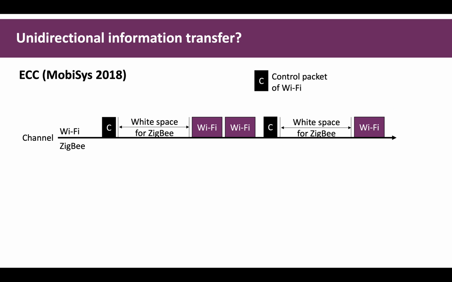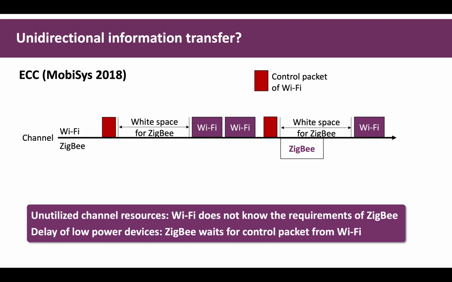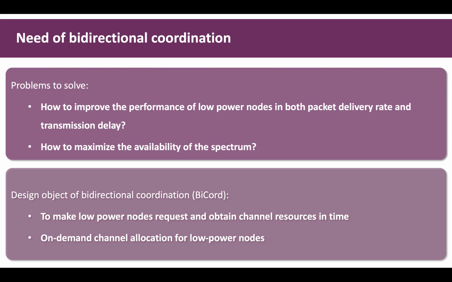Recent approaches use cross-technology communication techniques for channel coordination. For example, in ECC, Wi-Fi devices broadcast a control packet to notify nearby Zigbee nodes about an upcoming white space, so that they may use it for transmissions. However, without knowing the requirements of the surrounding Zigbee nodes, a Wi-Fi device can only blindly allocate the channel for Zigbee, which leads to an ineffective channel allocation. Moreover, Zigbee nodes can only wait for notifications and suffer from a high transmission delay. To summarize, existing approaches cannot solve the interference.